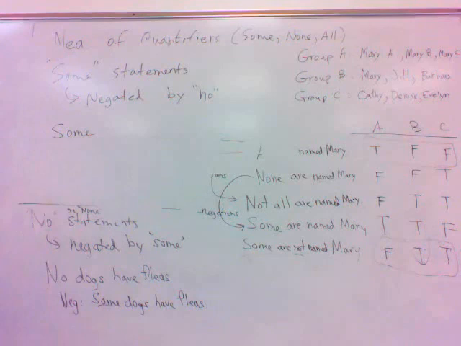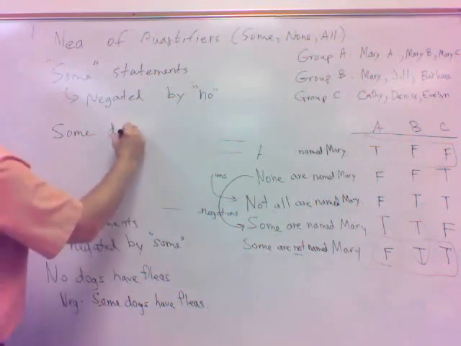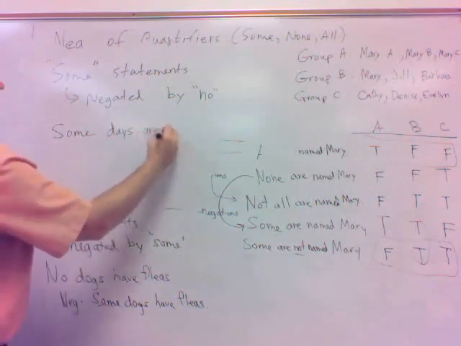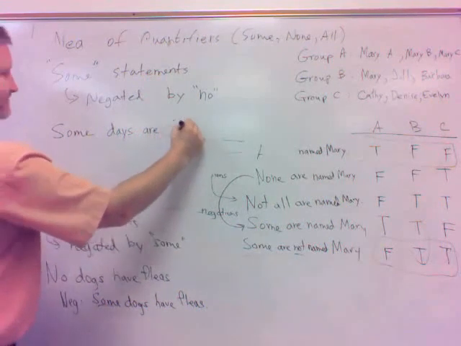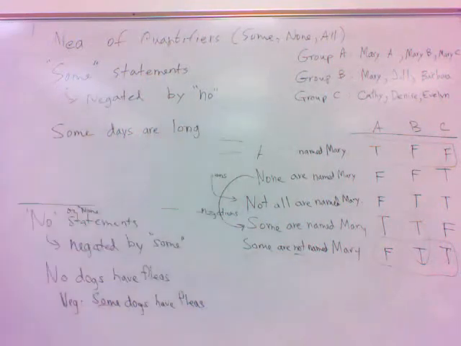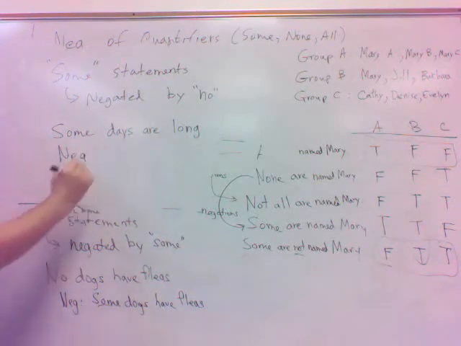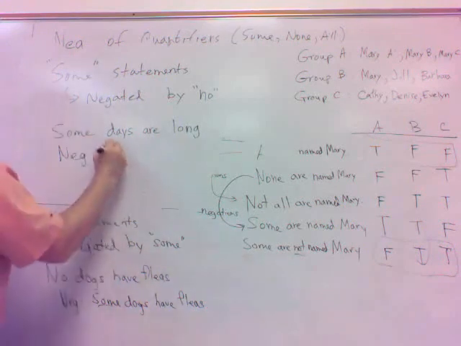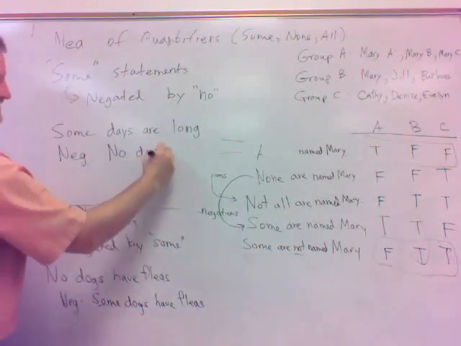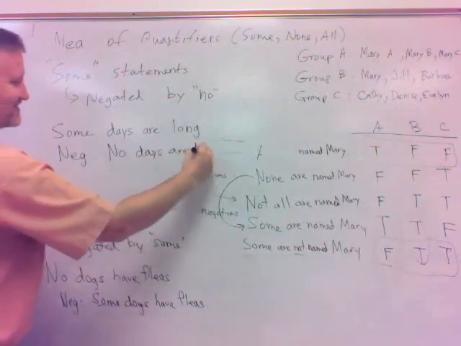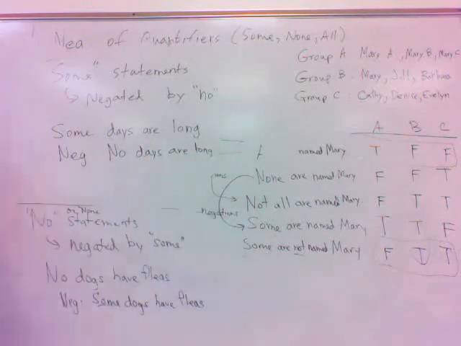For example, some days are long. What's the negation? Change the some to no. No days are long. That says exactly the opposite. Okay. All right. So anyway, a little